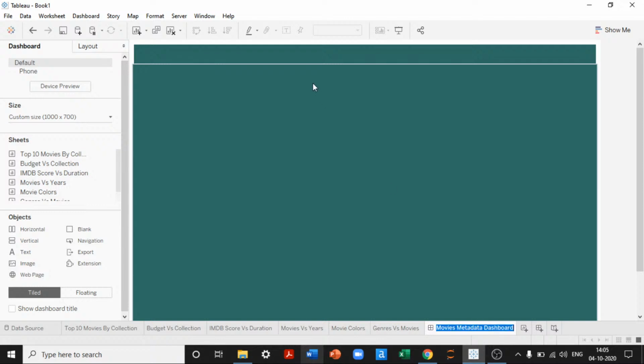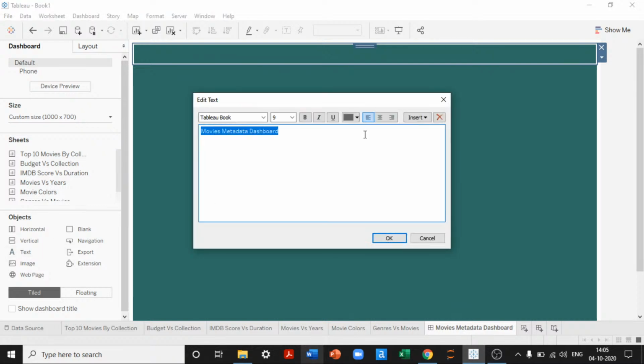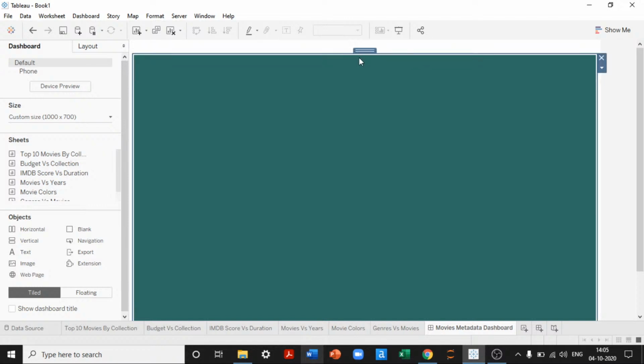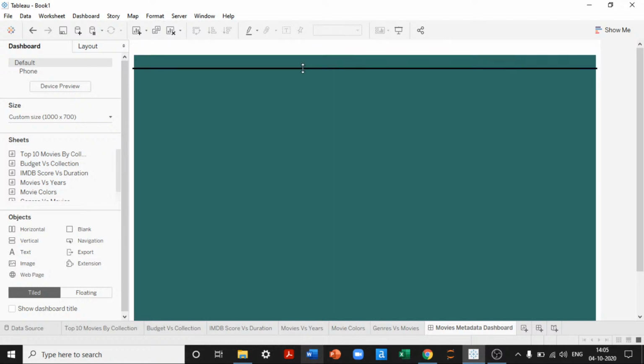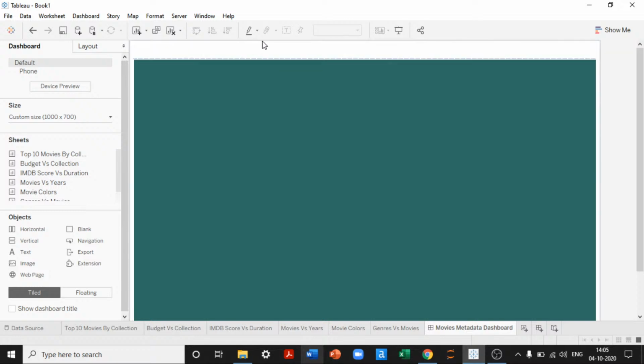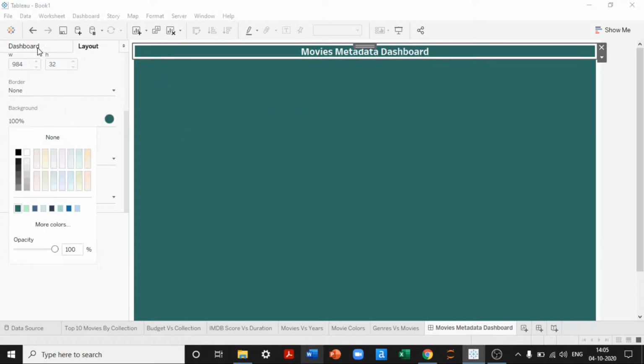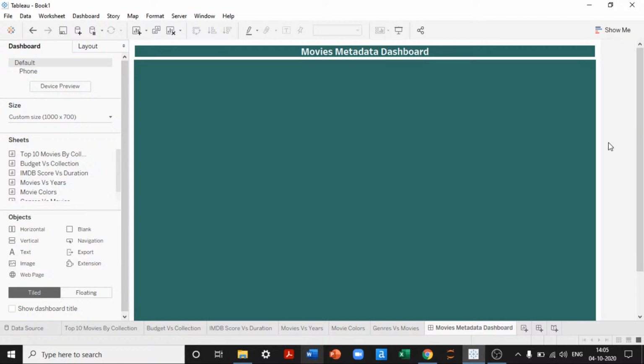I'll simply copy this, and if I want to give the title here, I'll just double click on the text, put it in, and then do the formatting. It can be 14 or 16, bold, and it has to be white. I will just drag this into the header. We don't want such a big header. Now I'll change the background into this one. So we have our header prepared for the dashboard.